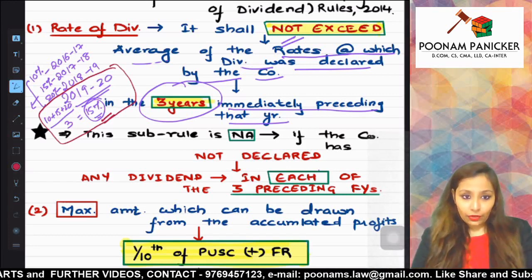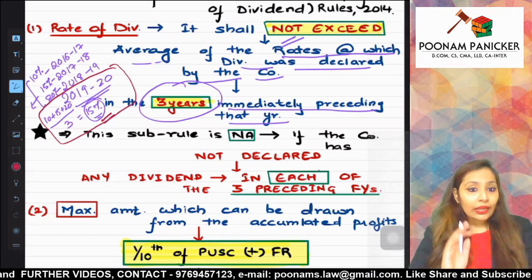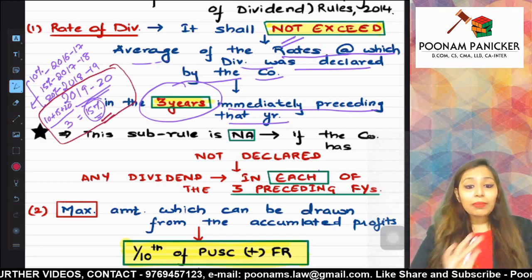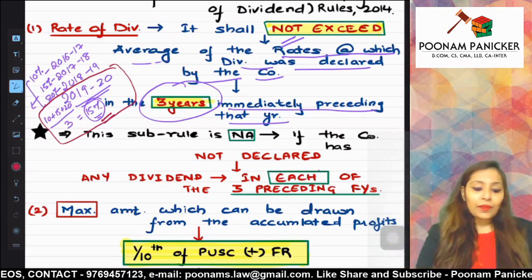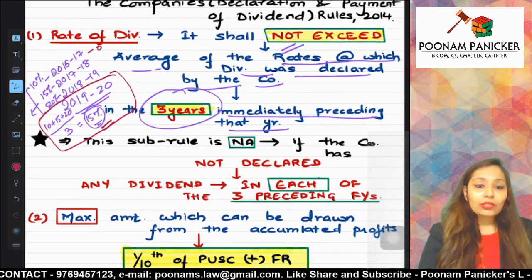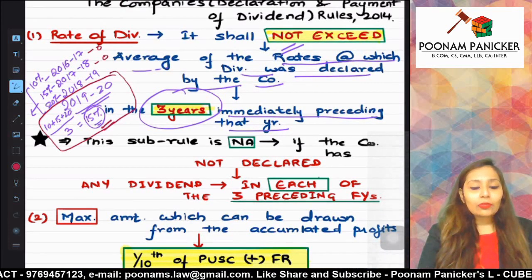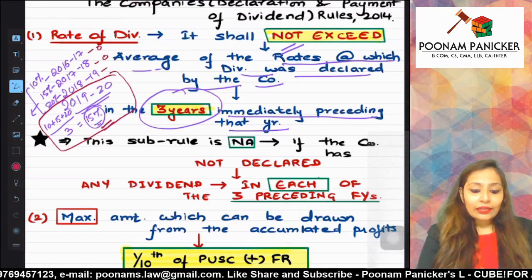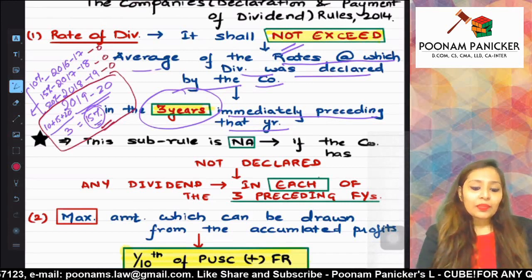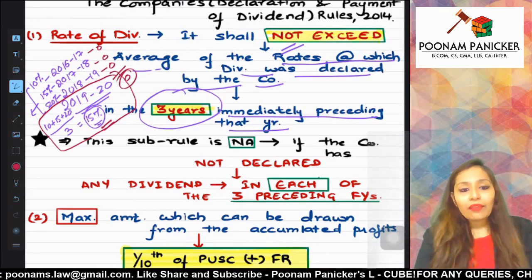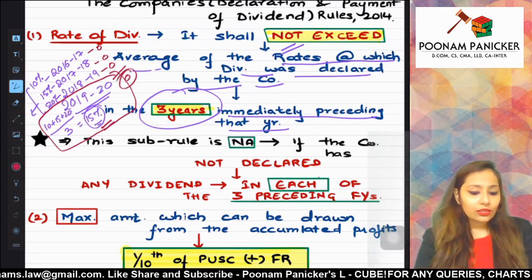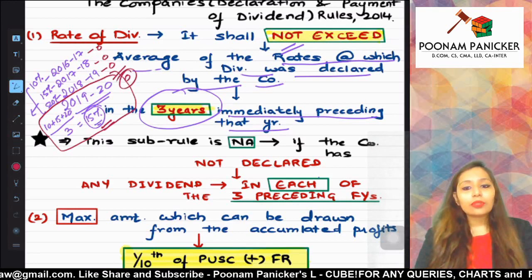3 years. But imagine that the company has not declared any dividend in any of the 3 years. In 16-17 there is no dividend, in 17-18 there is no dividend, in 19-20 also there is no dividend. Then you will not have an average.